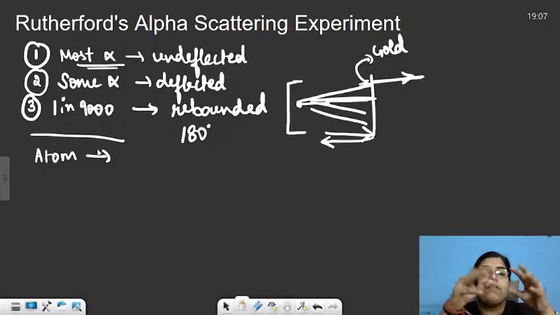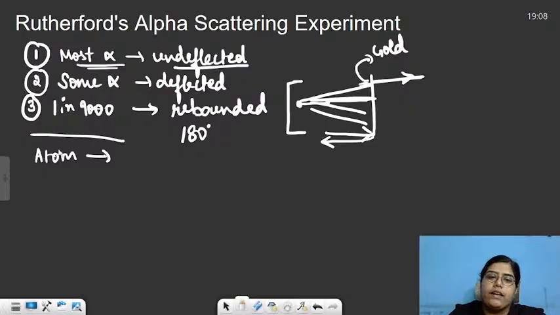If there had been something concrete inside the atom, then whenever the alpha particles strike the gold foil, they would have bombarded some concrete thing, and that concrete substance would have deflected them. But since most alpha particles passed undeflected, he concluded that most of the atom is empty.